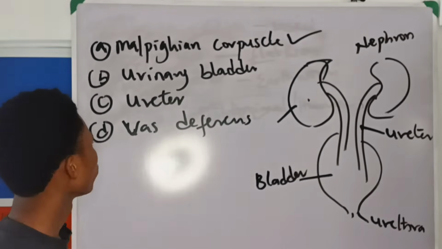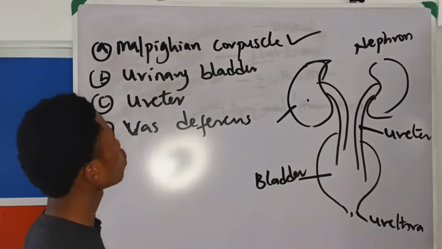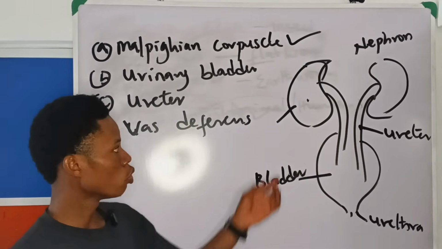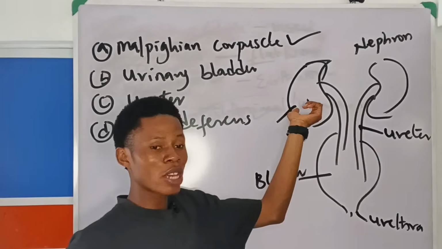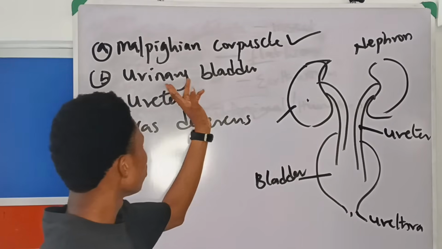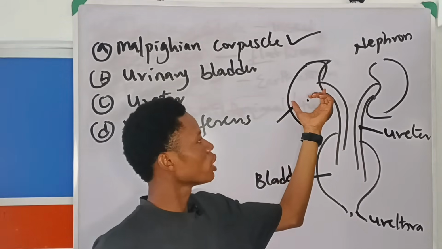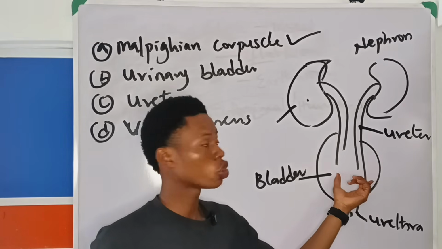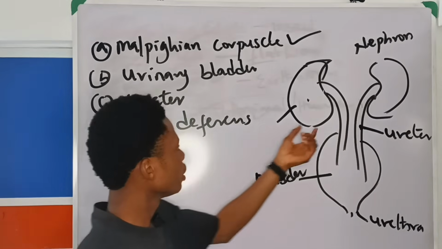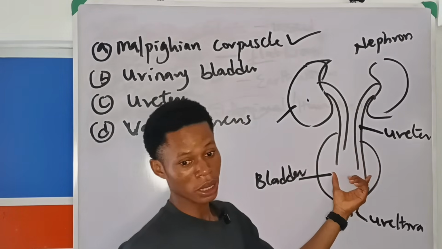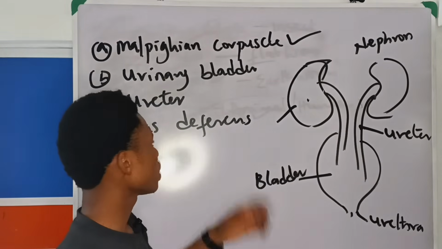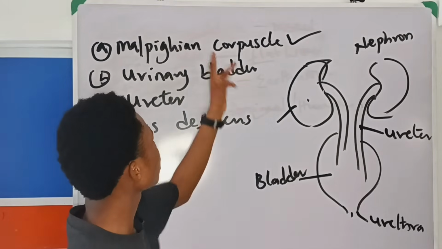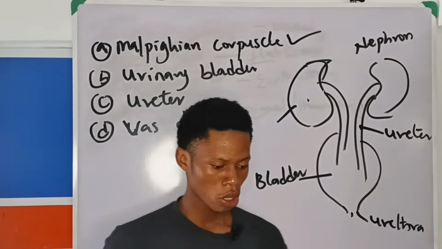Now, mammalian corpuscle. The corpuscle consists of the Bowman's capsule and the glomerulus, and it's found inside here where urine formation takes place. Urinary bladder: when the urine has been formed, it is stored in the bladder, so it's not involved in the production. Ureter: the urine passes through the ureter into the bladder. Then vas deferens, that one is for sperm and not for urine. Alright, so basically the answer to that question is mammalian corpuscle.